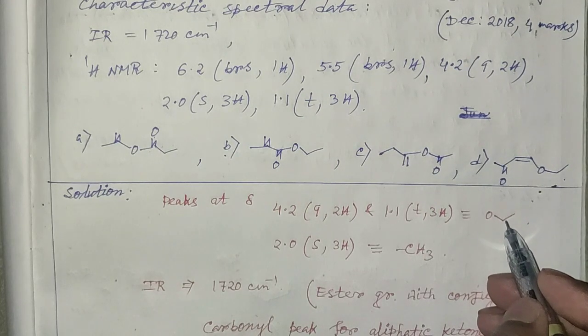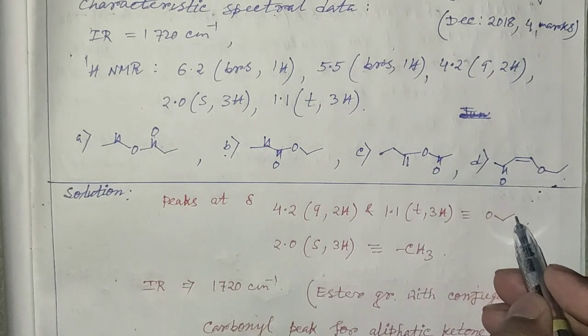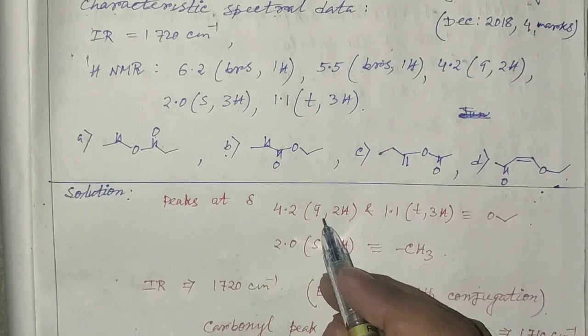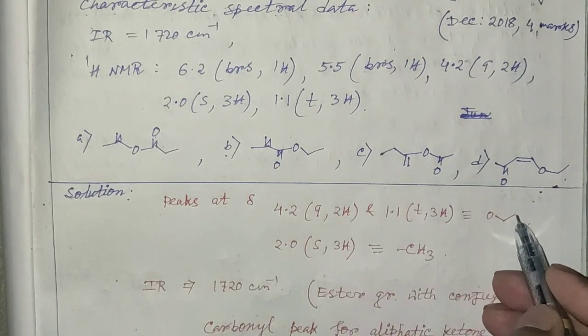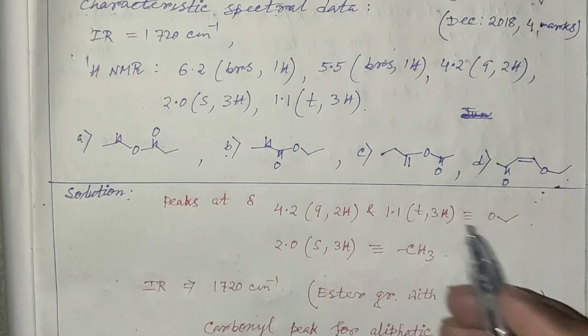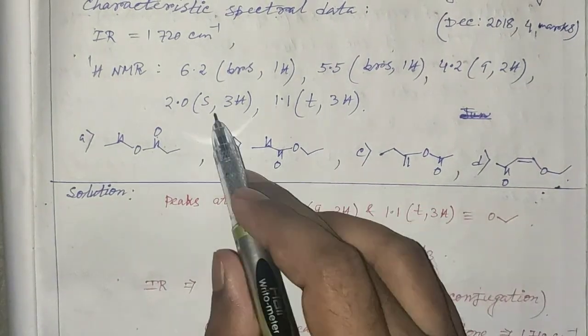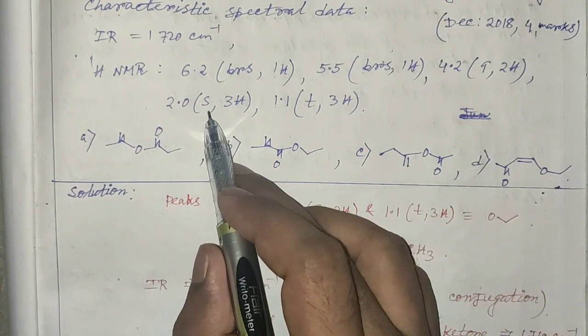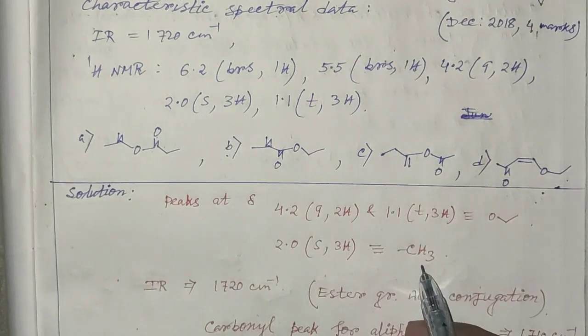This CH2 group couples with these 3 protons to give a quartet, and these 3 hydrogen atoms will couple with this CH2 group to give a triplet, and the 3 hydrogen atom singlet peak corresponds to a methyl group.